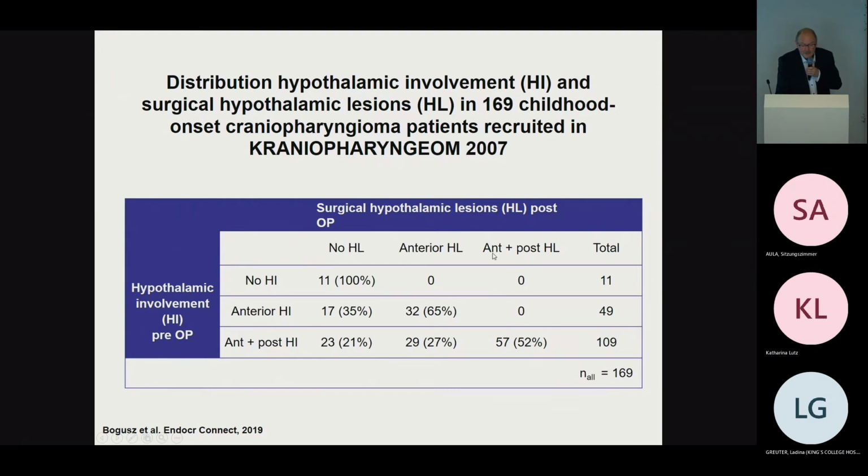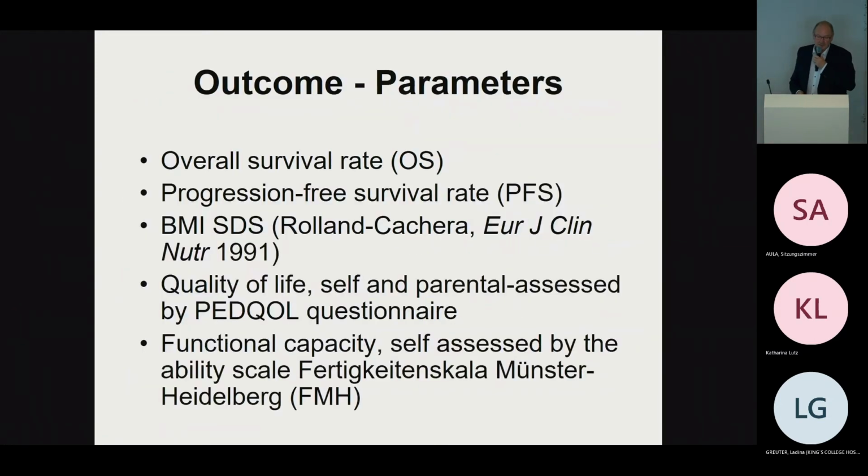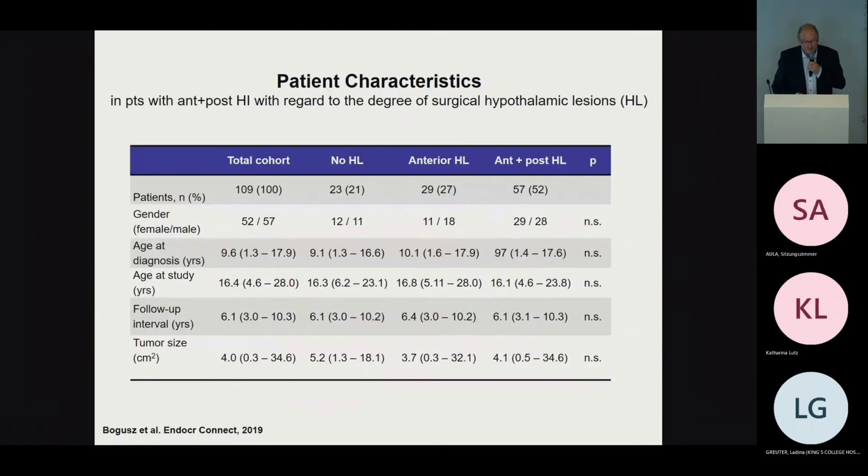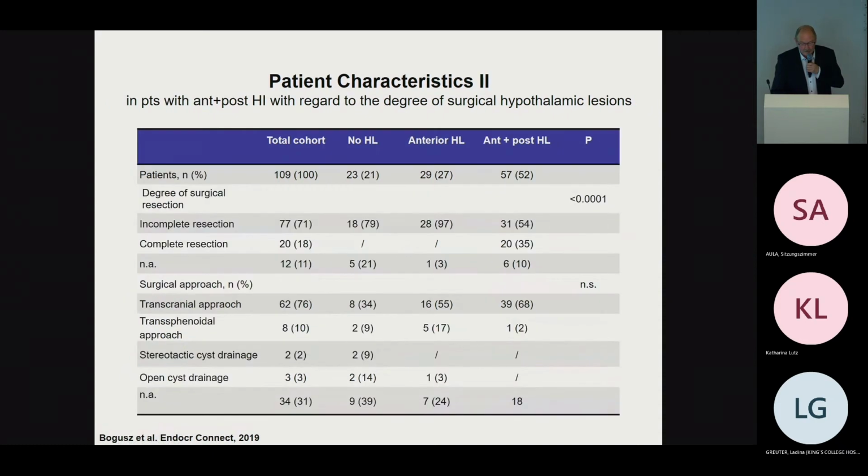And in 52%, anterior and posterior hypothalamic lesions were detected by reference assessment. We looked at overall survival, PFS, BMI, and quality of life. This shows that the subcohorts without lesion, with anterior lesion, and with anterior and posterior lesion were comparable in terms of gender, age at diagnosis, follow-up, and tumor size.